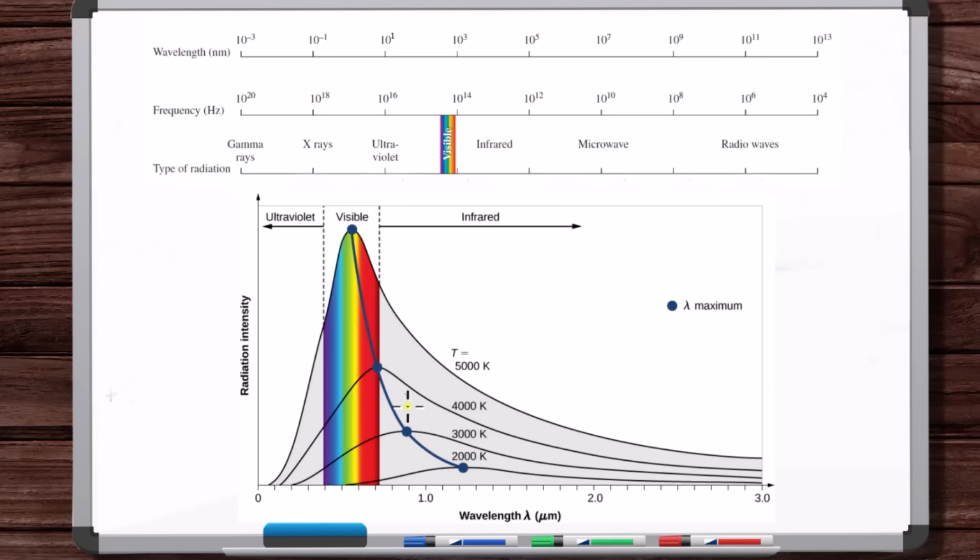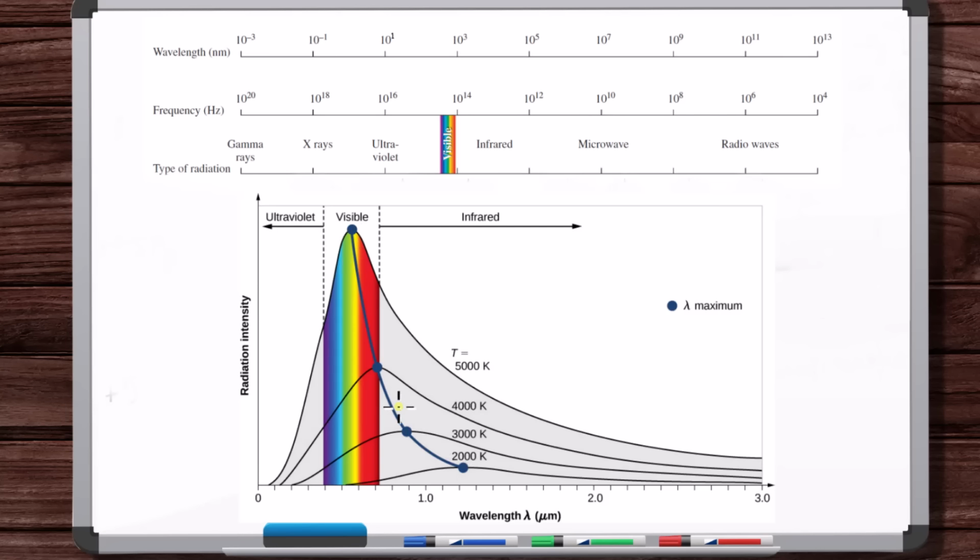Now, as the temperature goes up, the amount of infrared radiation is also increasing. So in all cases, the largest area is coming from the infrared spectrum. But still, as you get to high temperatures, you do get a more significant portion of the area being in the visible spectrum, and the peak intensity does come from the visible spectrum.